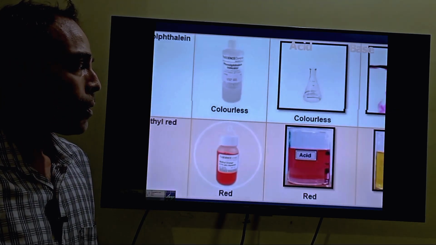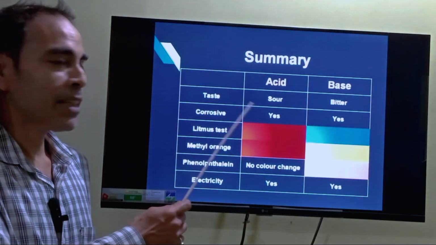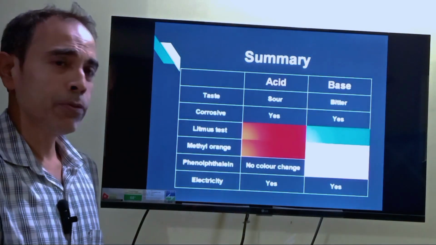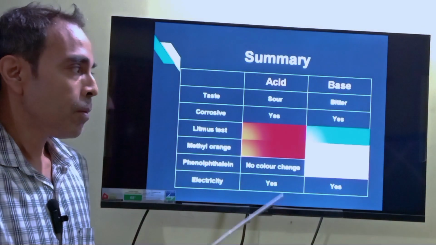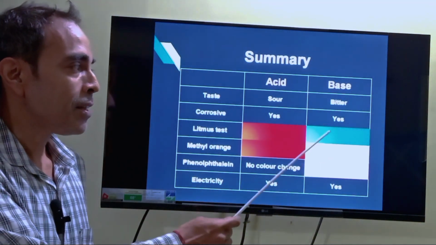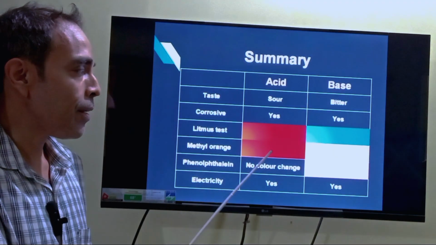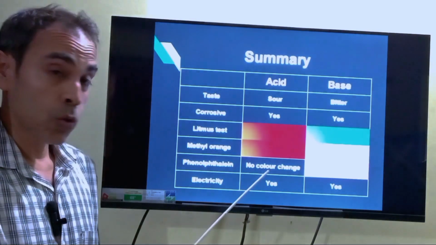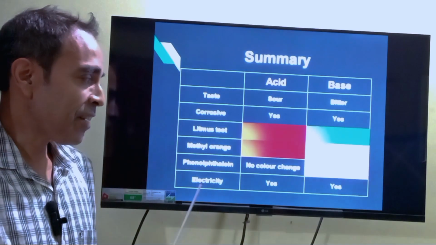So in short, in summary, what are the characteristics? Acid tastes sour, bases taste bitter, and both are highly corrosive. In the litmus test, acid turns blue litmus to red, and bases turn red litmus to blue. Methyl orange in acidic medium turns red, and in base turns yellow. Phenolphthalein, most important, shows no color change in acid and a pink color in base. And both conduct electricity.